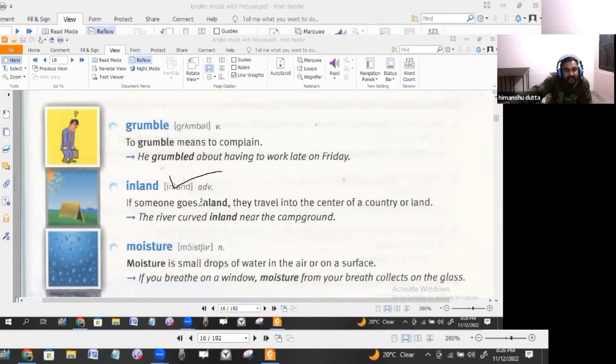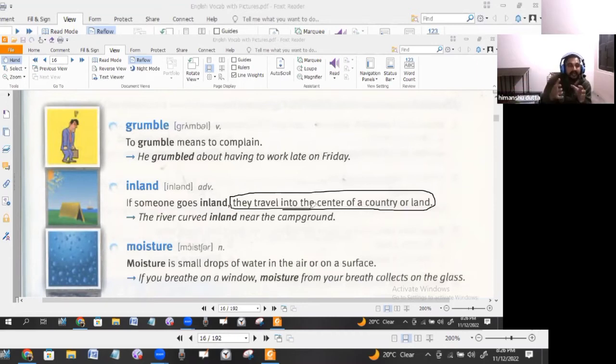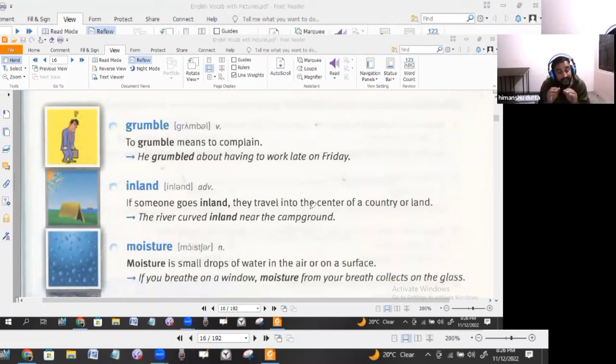Now, inland. Okay, it is an adverb. Inland means in the direction. We say something in the direction. Now definitely the when, where, how and why rule for adverbs applies every time. So here we say inland. Inland means if someone goes inland, that means the people go to a certain place inland, that they travel into the center of the country or the land. That means they go to the inland area. That means from the countryside area to the city area. If they go to the central portion of that, that means they are going inland.